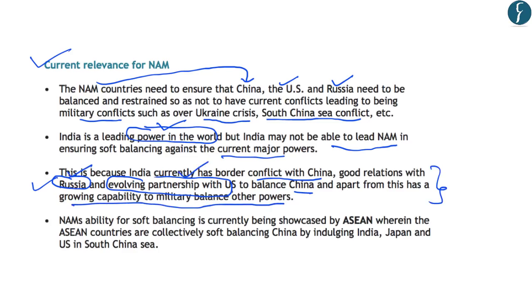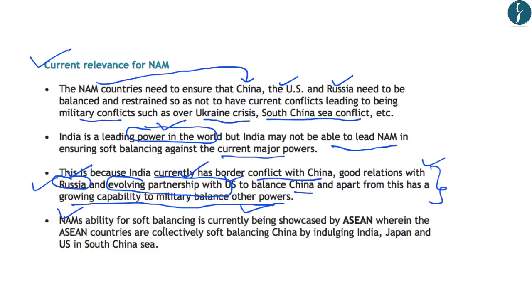So the authors say that India is no more neutral or non-aligned, and it has started aligning itself with major powers like Russia, and it has also started a partnership with the United States, which is another major power of our times. Further, India has now the growing capability to militarily balance other powers. However, as we know, the non-alignment movement did not stand for the use of military power. So it is in this line that the authors say that India may now not lead the non-alignment movement because of the above reasons.